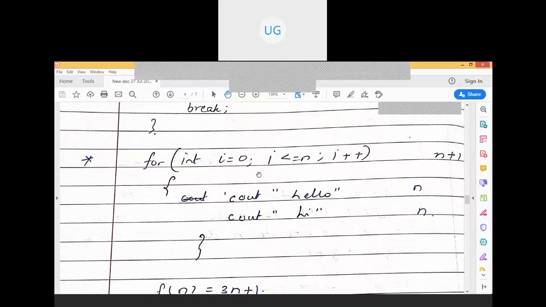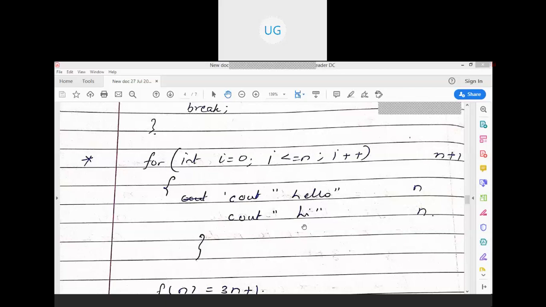For int I is equal to 0, I is less than or equal to n, I plus plus. I is going to be 0 to n. So starting from 0, and here it is less than or equal to n, so 0 to n, that's why it is n plus 1. If it would have been 1 to n, then it would be executed n number of times only.